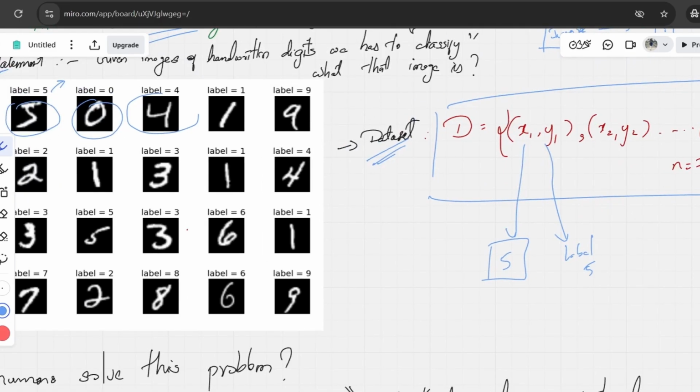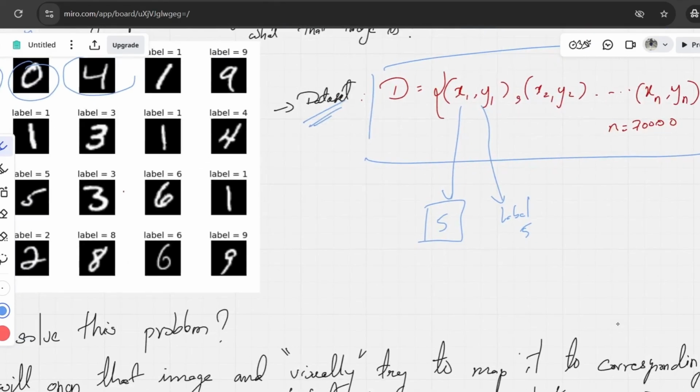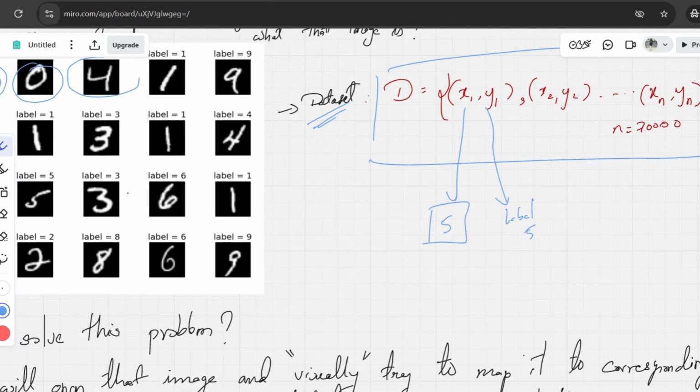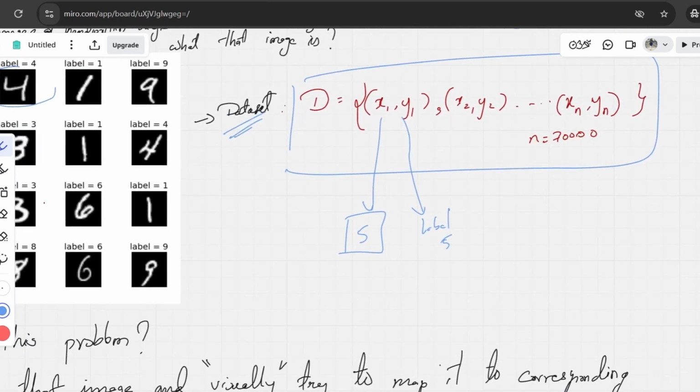This is an image X, and this is the corresponding Y. For the first image it will be X1, Y1. For the second image, which is 0, it will be X2, Y2, and so on until Xn, Yn. Here n becomes 70,000. Likewise, we have combinations of X and Y.